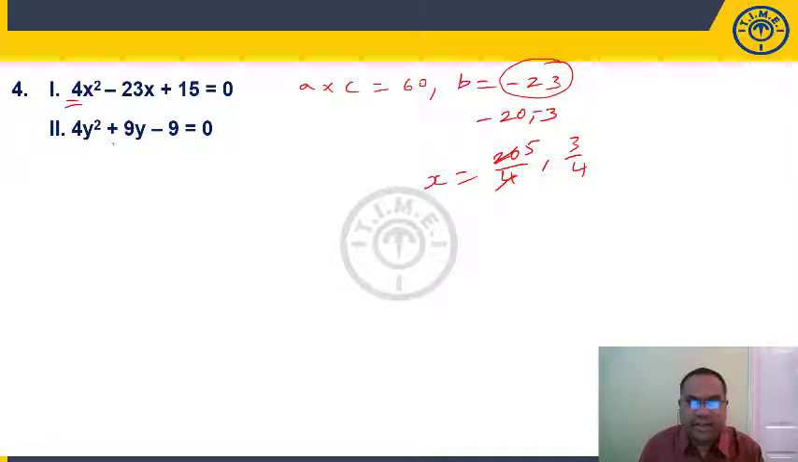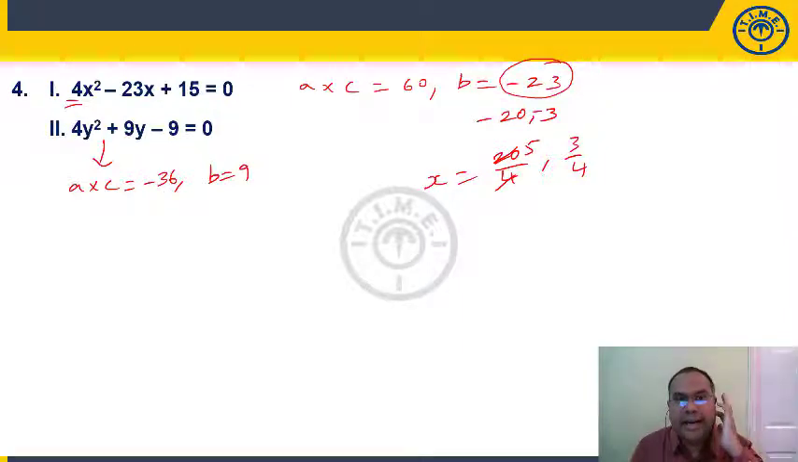Now, if you look at the second equation, 4y square plus 9y minus 9 is equal to 0. A into c, 4 into minus 9 is minus 36 and b is equal to 9. Now, if you see here, we are getting a into c as negative. When a into c is negative, we have to write b as difference of two numbers. So, this 9 can be written as 12 and 3. 12 and 3 difference is 9 and we have to get product as minus 36 and sum as plus 9. So, the smaller number will be minus. 12 into minus 3 is minus 36. 12 minus 3 is 9.